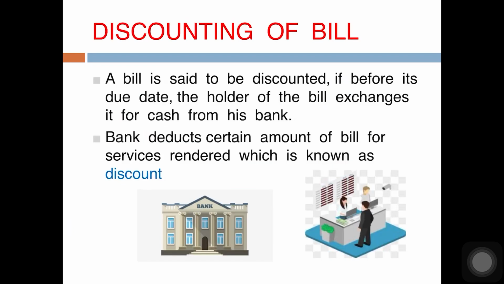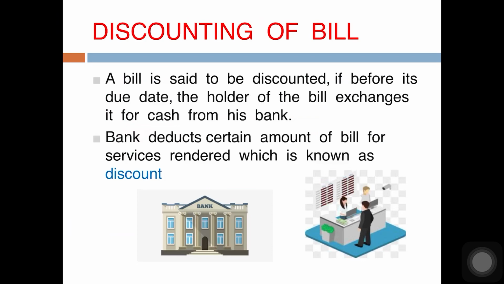The next one is discounting of bill. A bill is said to be discounted if, before its due date, the holder of the bill exchanges it for cash from his bank. A bill is drawn for a particular term and the acceptor pays the amount of the bill on the due date. Now the drawer or holder can obtain payment from the bank before due date. How? By discounting the bill. Discounting is a device to convert the bill into its present value. A bill can generally be discounted with the bank where the drawer has an account. Bank discount being an expense for the drawer, it is debited in his books of accounts.